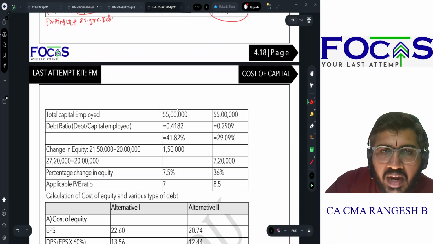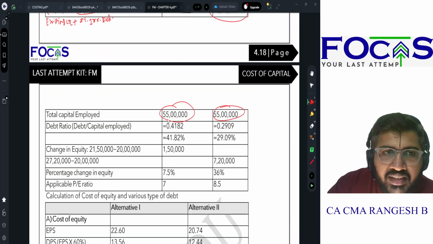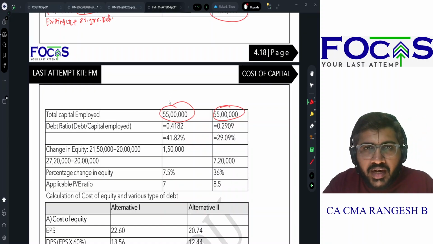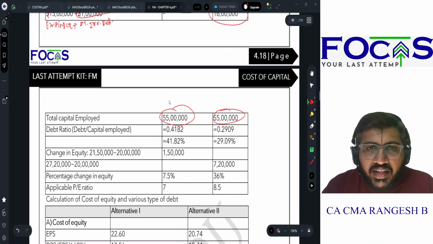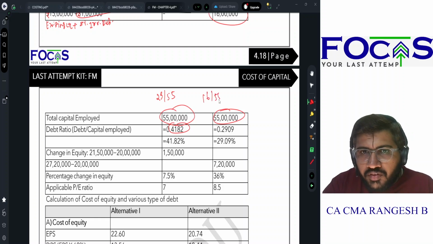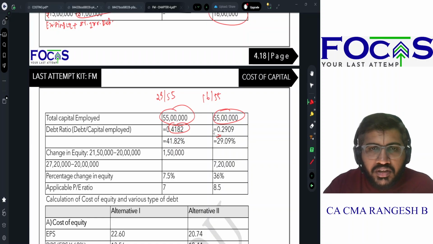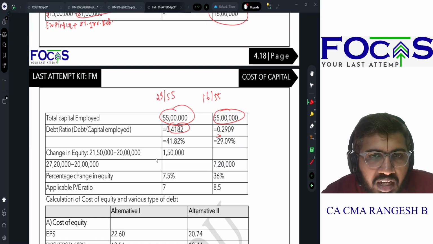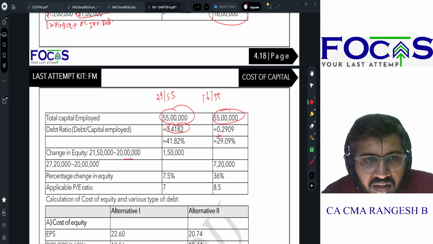So my total capital employed is how much? 55 lakhs. Debt ratio எவ்வளோ? மேல எவ்வளோ calculate பண்ணிருக்கா? 23 lakhs. 23 divided by 55 gives me 42% approximately. 16 divided by 55 gives me 29% approximately. So change in equity எவ்வளோ? 20 lakhs இருந்தது, இப்போ 21,50,000 ஆயிடுச்சு, 1,50,000.